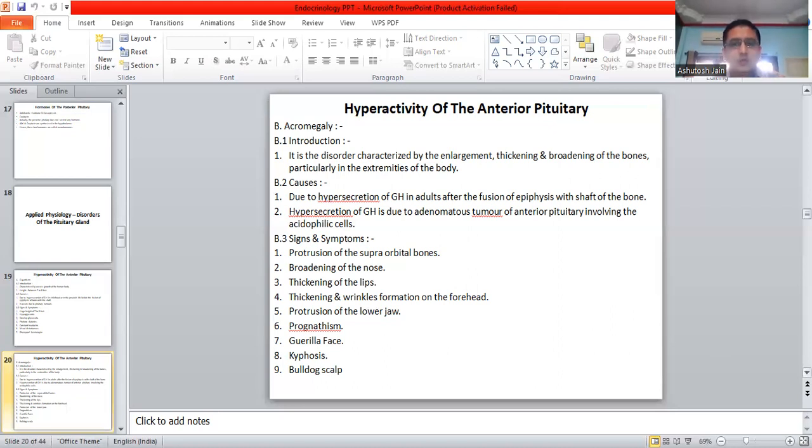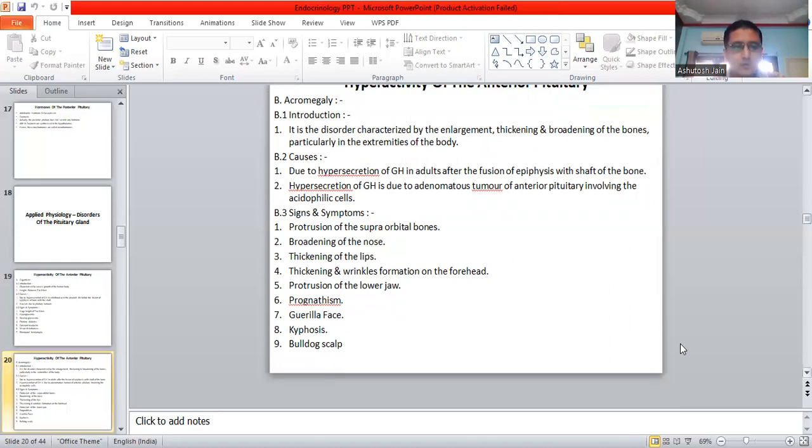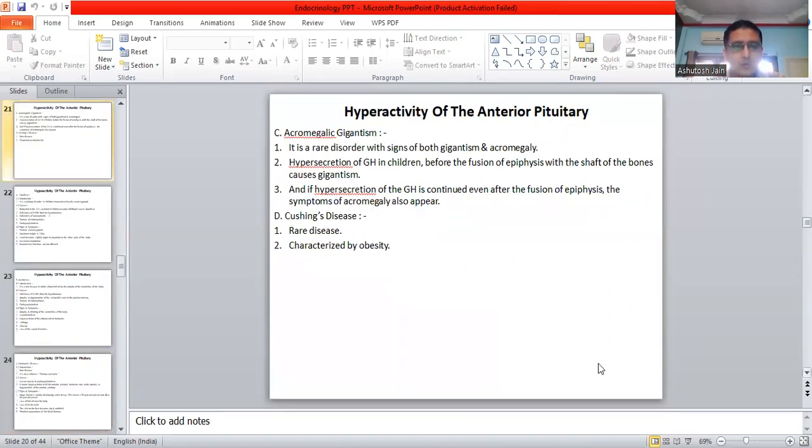Okay, so moving on forward, another one is acromegalic gigantism. It is a rare disorder with signs and symptoms of both gigantism and acromegaly. That is why it is called acromegalic gigantism.